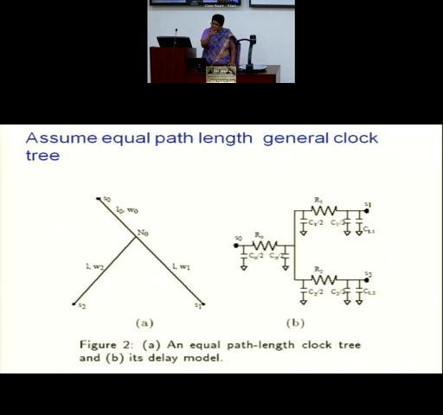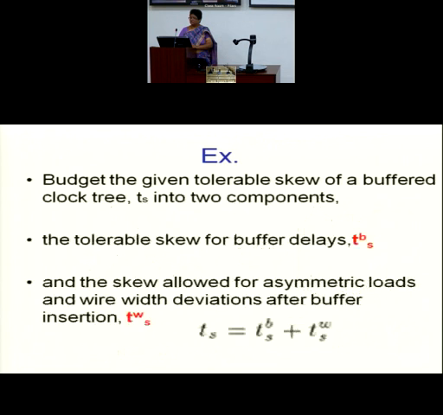Okay, but then for this length I can choose. What about the width? Should width be equal to length? How much length, how much width can I have? I need to now decide on the width of my clock interconnect or clock segments. So how do you decide what W I should choose? Should it be minimum? Should it be twice the minimum? Maybe 4 times? How do you decide? I need to do a little bit of calculations.